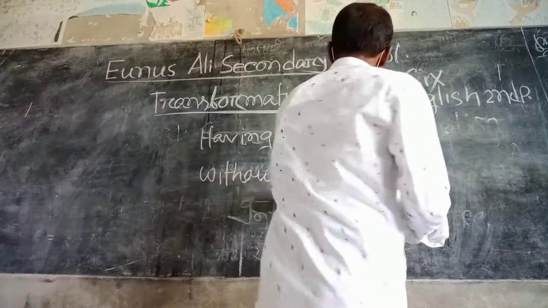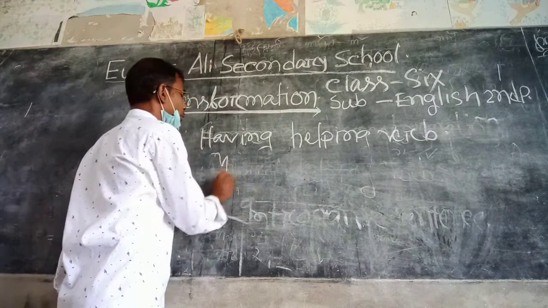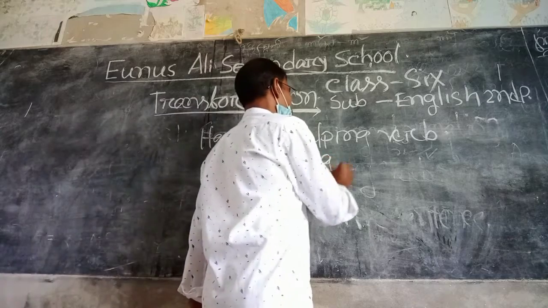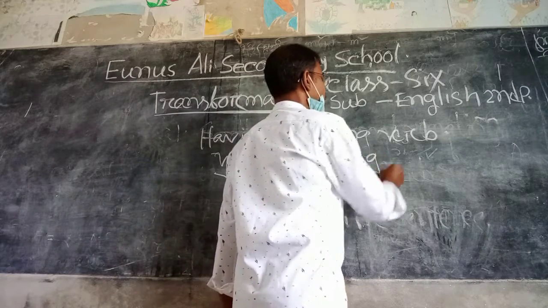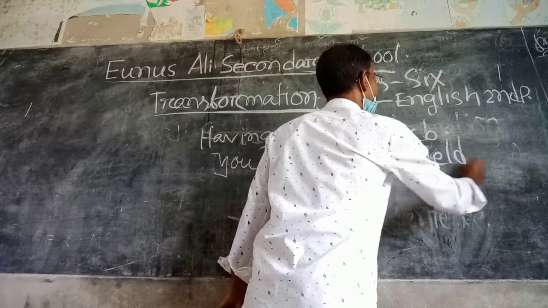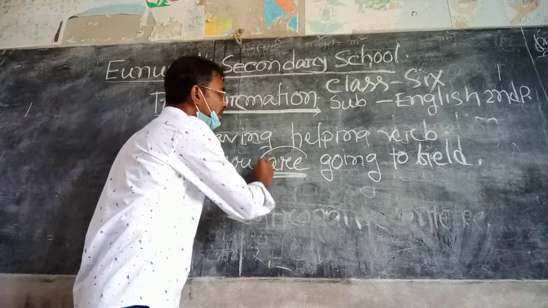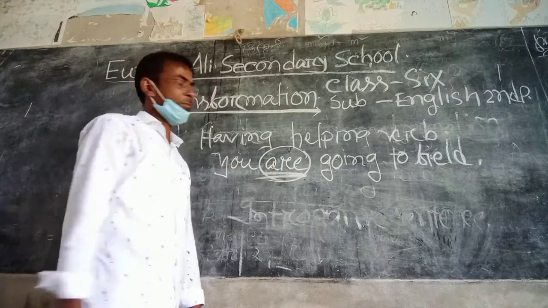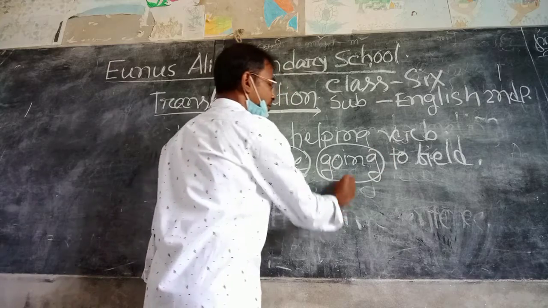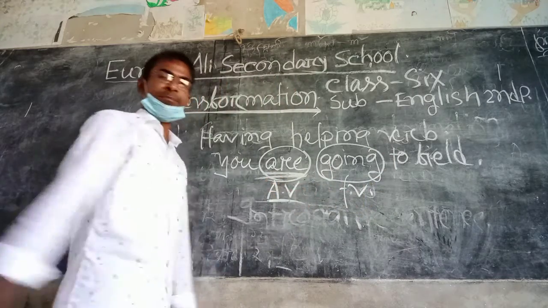Here we can write a sentence: you are going to field. Here, are is the auxiliary verb, going is the finite verb.